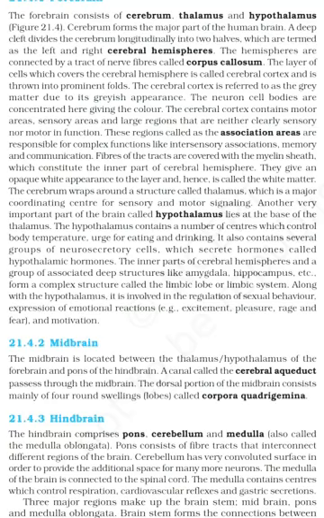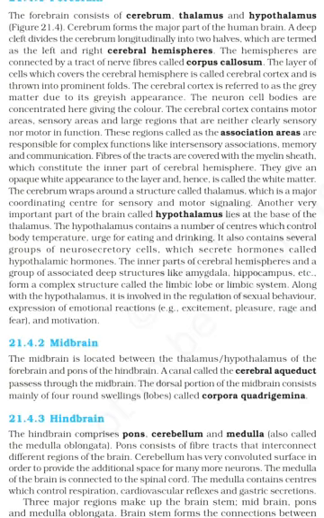Forebrain. The forebrain consists of cerebrum, thalamus and hypothalamus. Figure 21.4. Cerebrum forms the major part of the human brain. A deep cleft divides the cerebrum longitudinally into two halves, which are termed as the left and right cerebral hemispheres. The hemispheres are connected by a tract of nerve fibers called corpus callosum.